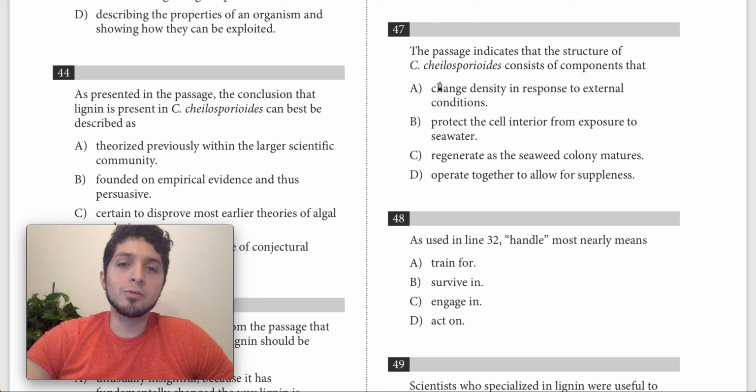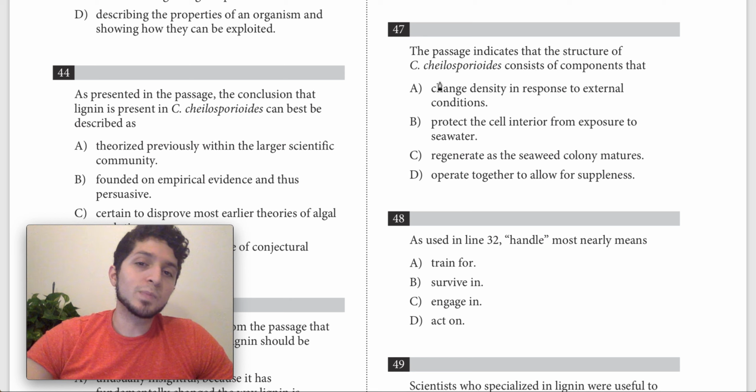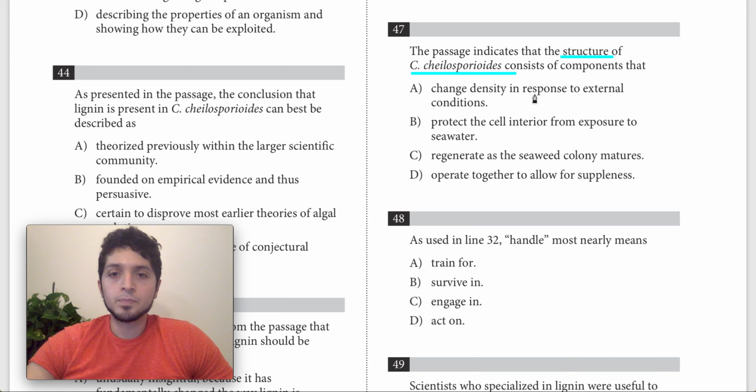I really think the main reason is just not understanding one specific word. But let's just walk through the structure of it anyways, and maybe you can get something from it. So we're looking for something about the structure of this algae here. The first thing I notice is the passage indicates.